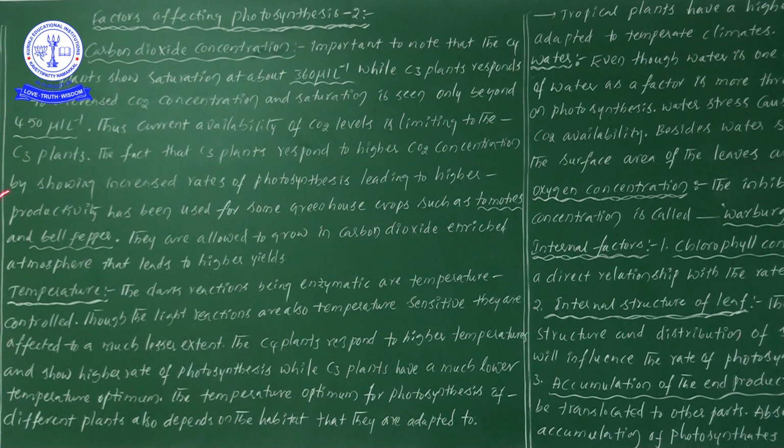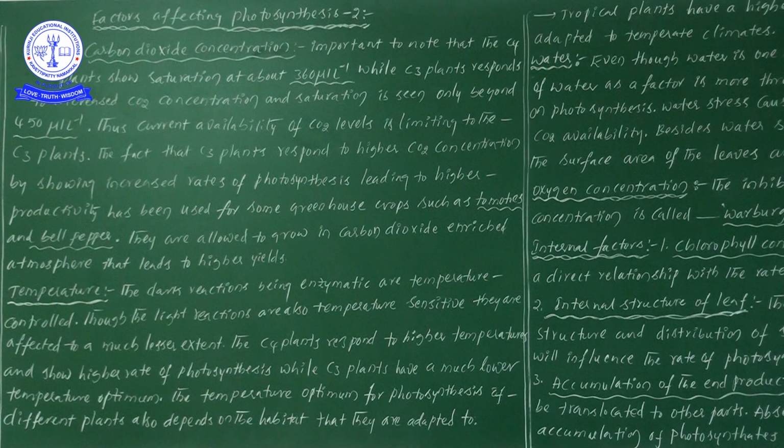This is a point we have to highlight more and more. The fact that C3 plants respond to higher CO2 concentrations by showing an increased rate of photosynthesis, leading to higher productivity, has been used for some greenhouse crops such as tomatoes and bell pepper.